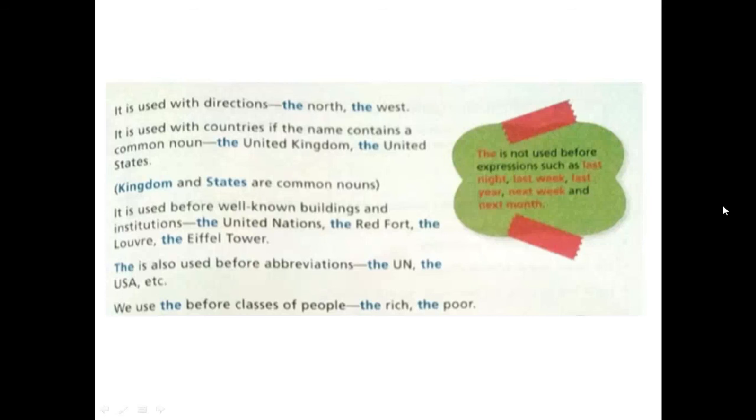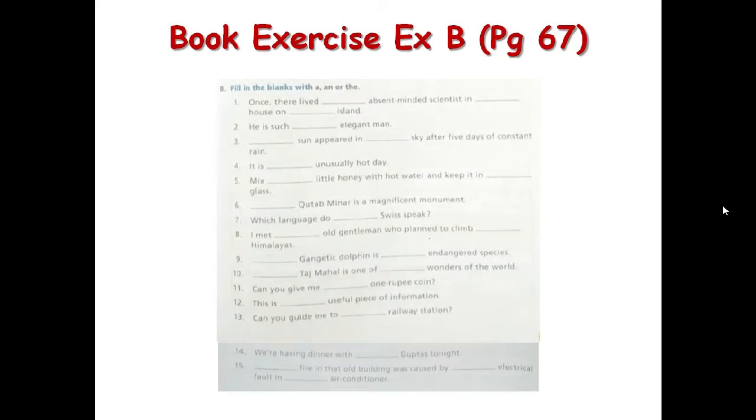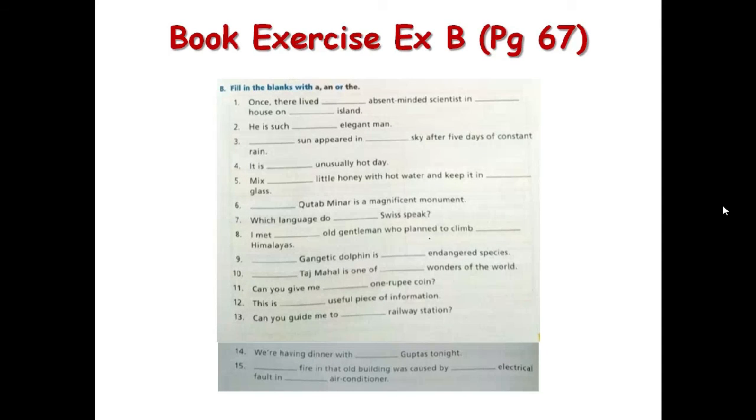I hope the rules are clear till here. After this, we have exercise B on page number 67. Here you have to fill in the blanks with a, an or the. Again, children, I want you all to do this in your rough copy. I will share the answers in the next class.